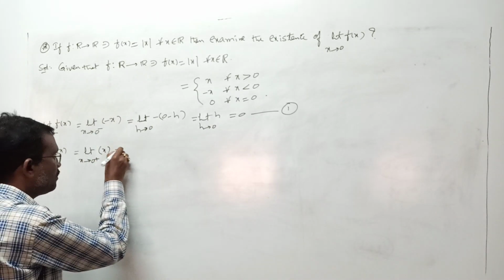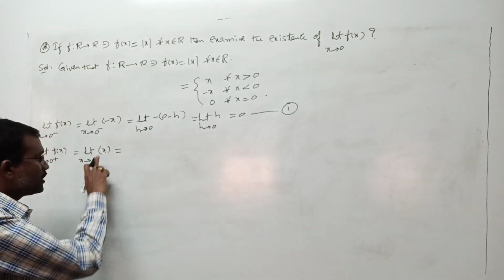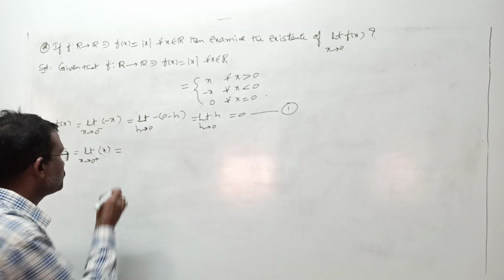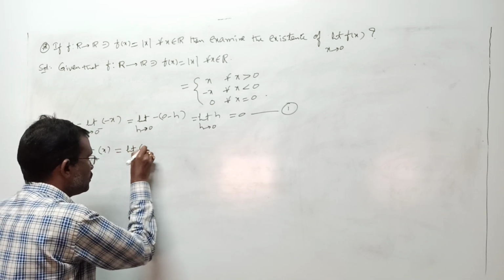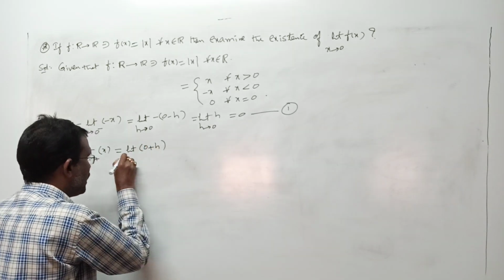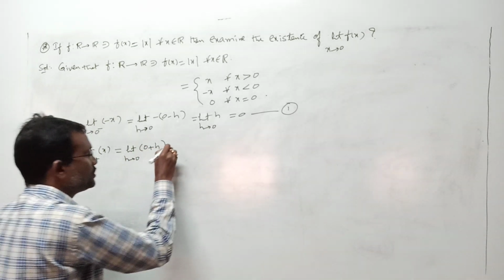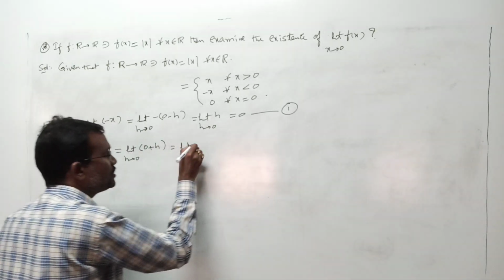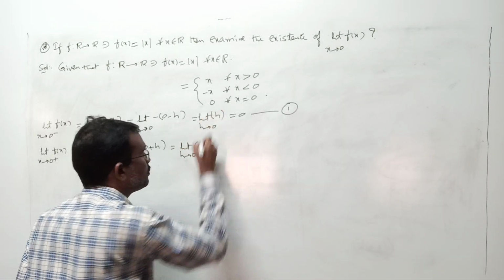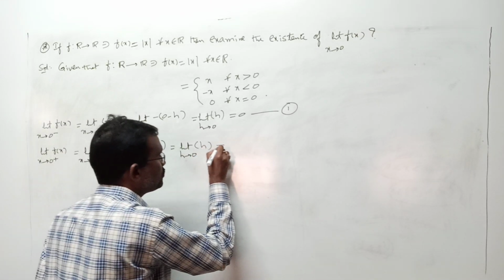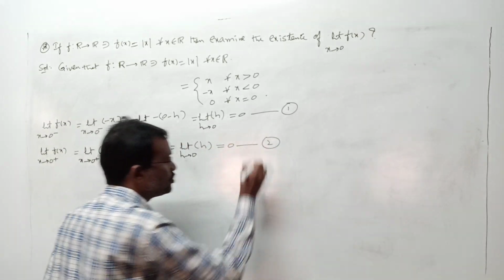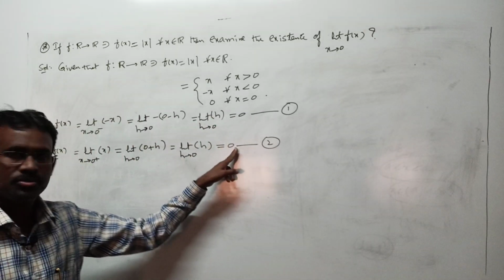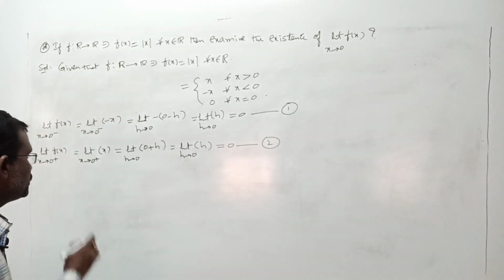This again we write in terms of h. For that replace x with 0 plus h and then take h tends to 0. Limit 0 plus h as h tends to 0. This is the limit as h tends to 0, 0 plus h is h or not? Right? Limit h as h tends to 0 is what? 0, number 2. Left hand limit is 0, right hand limit is also 0. Both are equal or not? That condition I am writing.